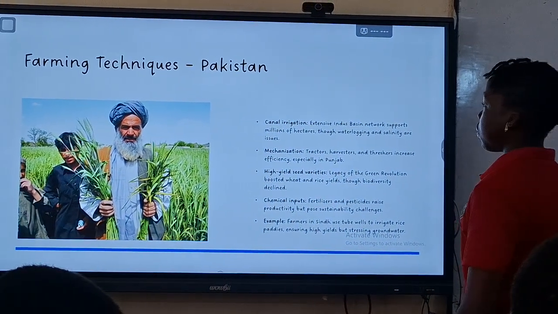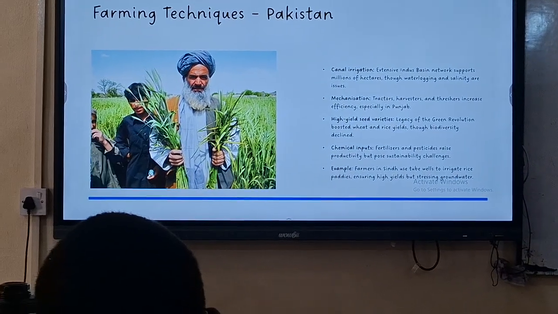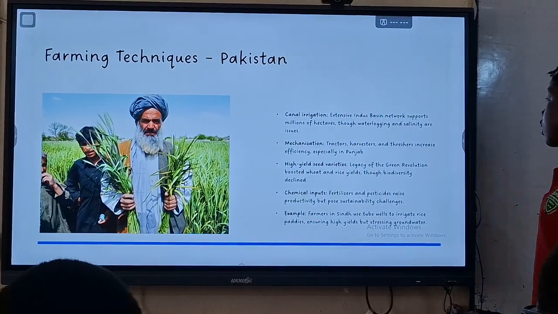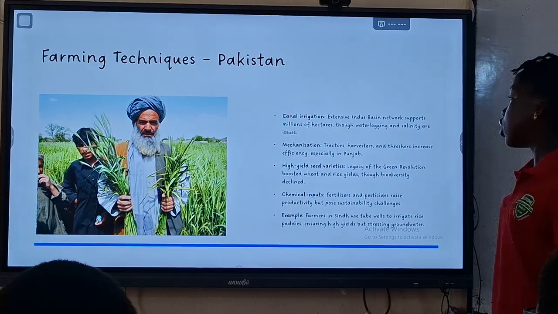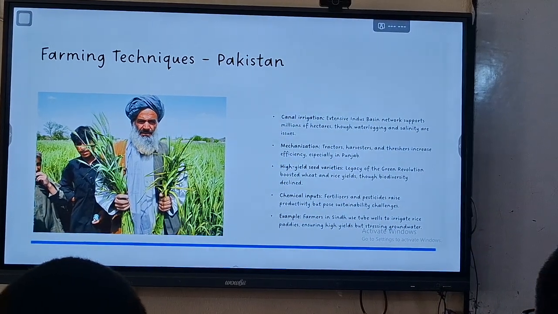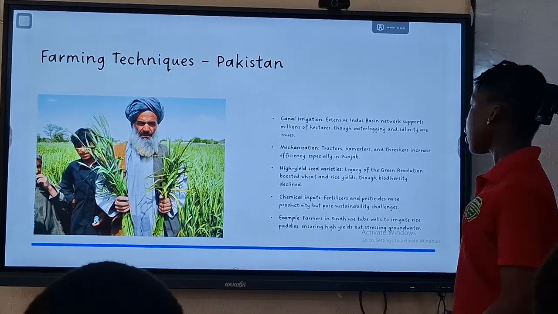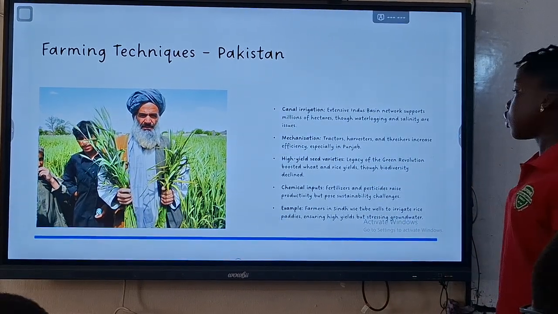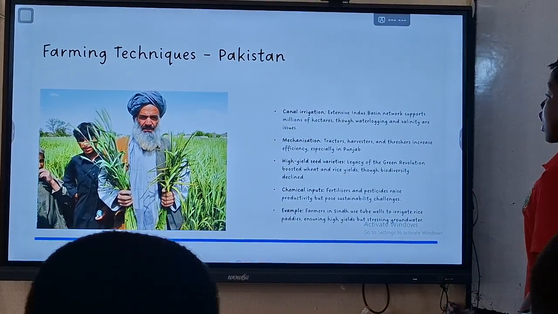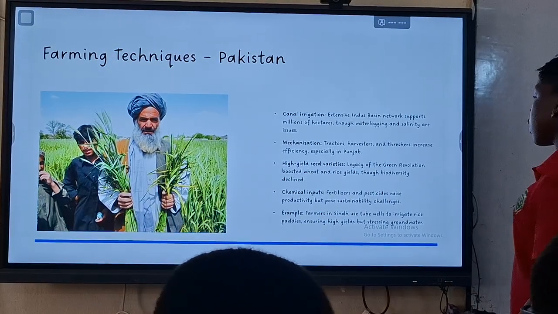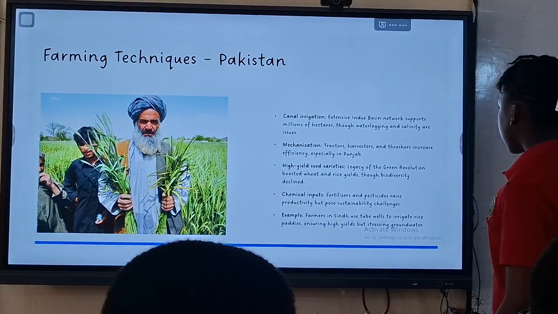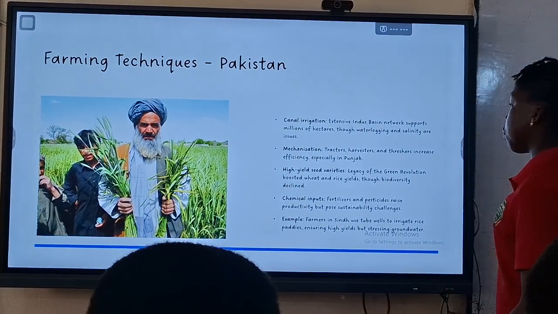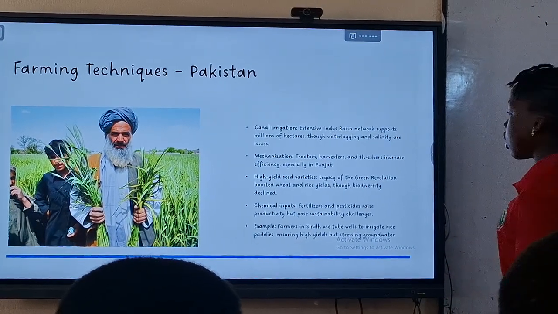Farming techniques in Pakistan. Canal irrigation: an extensive canal and basin network supports millions of hectares, but waterlogging and salinity are issues. Mechanization: tractors, harvesters, and threshers increase efficiency, especially in Punjab.